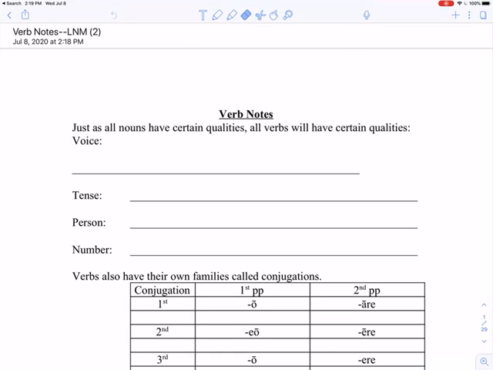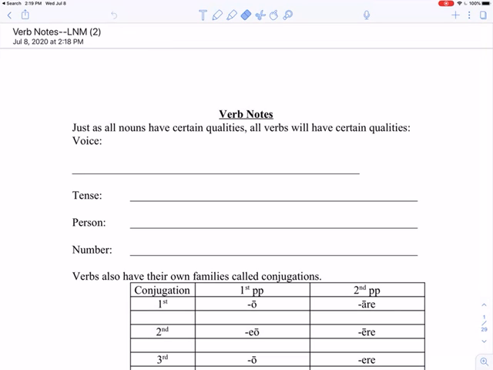All right, so these are going to be your verb notes. And like your noun notes that we started last week, it's going to take us all school year to get through all of these, or even close to all of these. So this is a very important paper, like your noun notes. You need to keep it, treasure it, take very good care of it, because you don't want to have to write these again. All right.